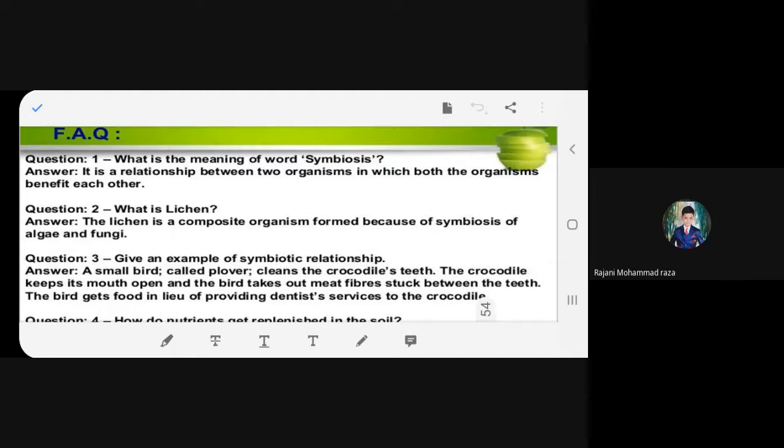What is lichen? Lichen is a composite organism formed because of the symbiosis of algae and fungi.